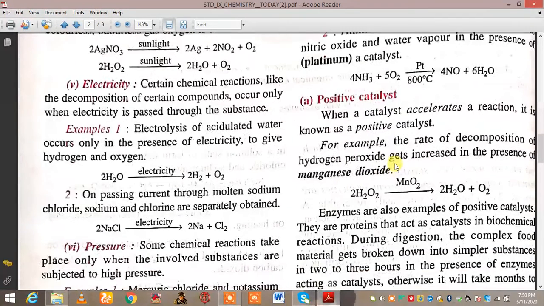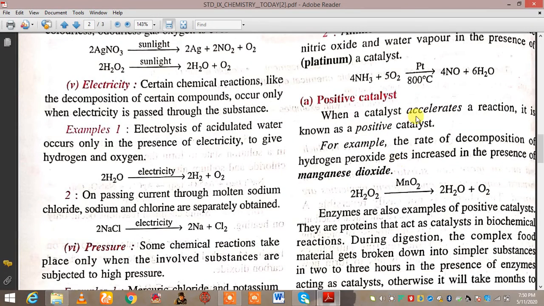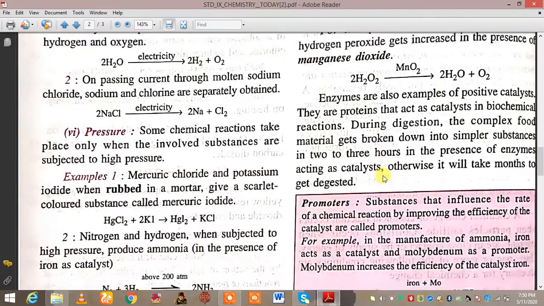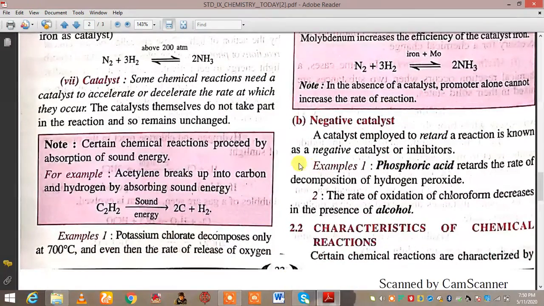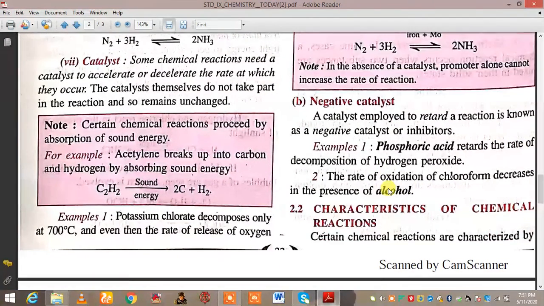Now, two types of catalyst are there: one is the positive catalyst and one is the negative catalyst. When a catalyst increases or accelerates the rate of reaction, it is called a positive catalyst, or sometimes a promoter. And a negative catalyst is one that decelerates the rate of reaction. That is why it is called a negative catalyst. An example is phosphoric acid, which retards, that is, slows, the rate of decomposition of hydrogen peroxide, the opposite of acceleration.